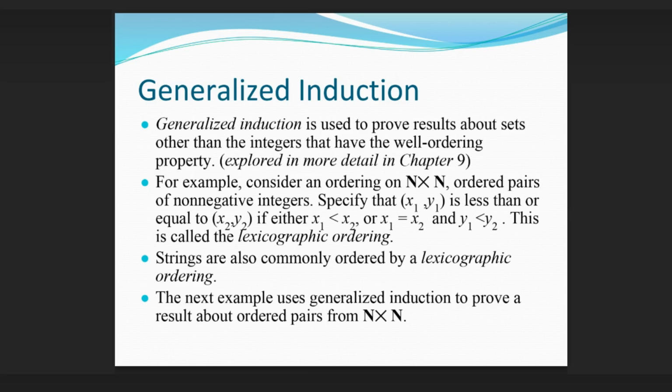Generalized induction. Generalized induction is used to prove results about sets other than the integers that have the well-ordering property, explored in more detail in Chapter 9. For example, consider an ordering on N times N, the ordered pairs of non-negative integers. Specify that (x1, y1) is less than (x2, y2) if either x1 is less than x2, or x1 equals x2 and y1 is less than y2. This is called the lexicographic ordering. Strings are also commonly ordered by a lexicographic ordering. The next example uses generalized induction to prove a result about ordered pairs from N times N.